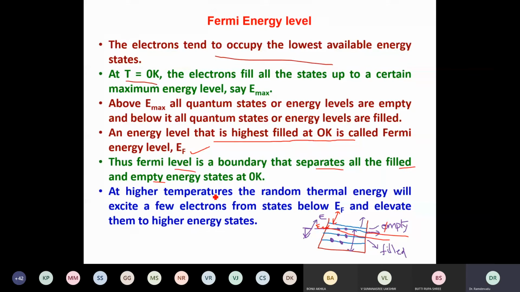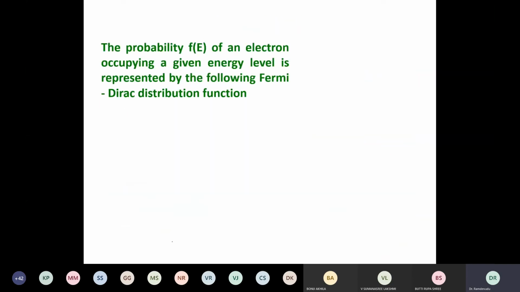At higher temperatures, random thermal excitation will also be there. Therefore, we will define the Fermi energy level at 0 K and at other temperatures also. First, we will look at the Fermi energy level at 0 K. This is the Fermi-Dirac distribution function, which we wrote on the last slide, where EF is the Fermi energy level and E is the energy of the level which we have chosen. You can also write this as Ei, the energy of the ith level.